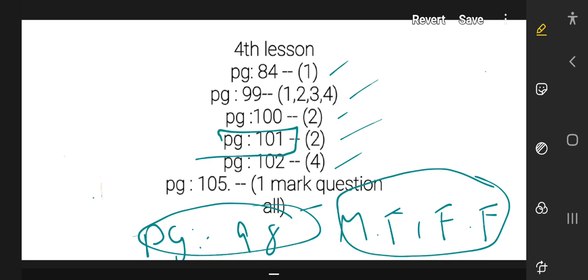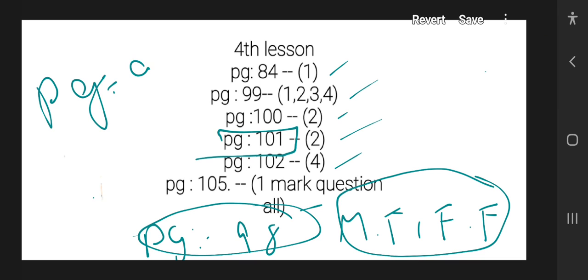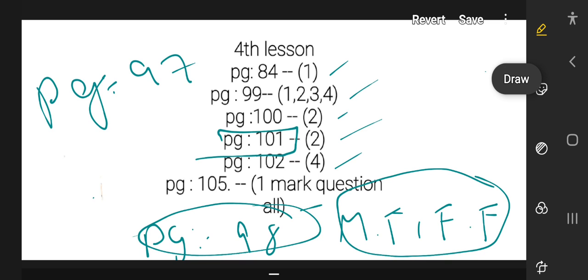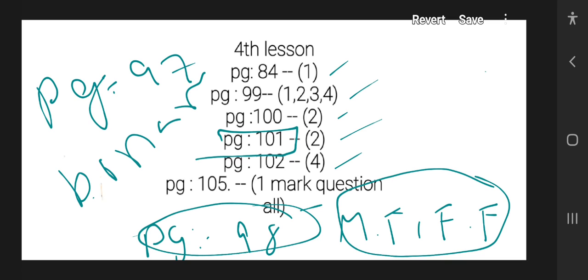And open page number 97. You can see activity 2, the binary fission of amoeba. You can learn that question also. You will get a better understanding of binary fission and budding.